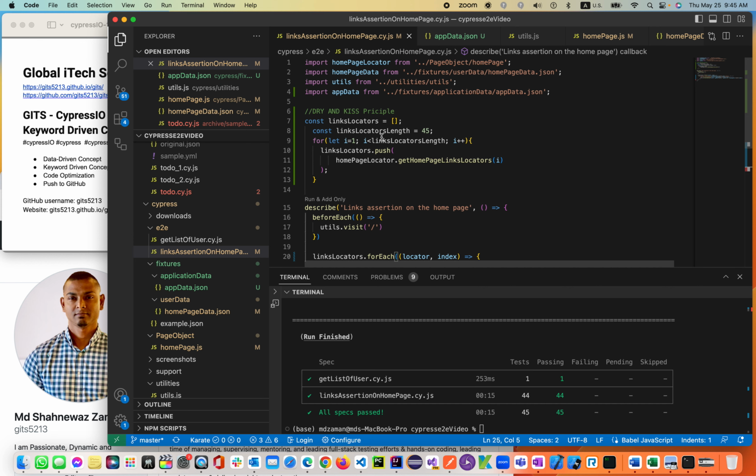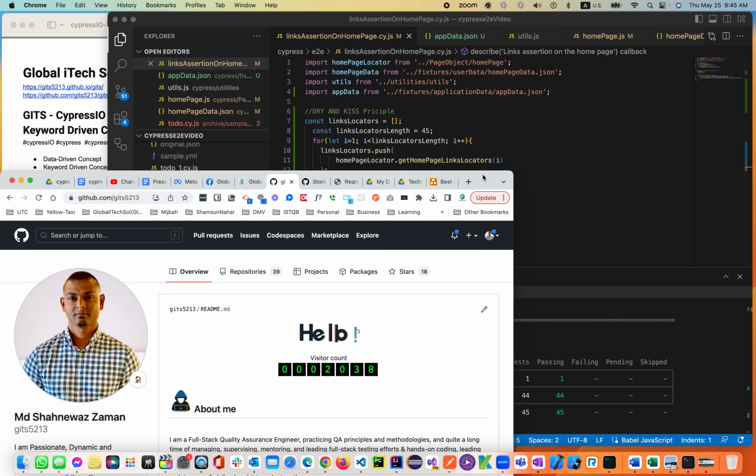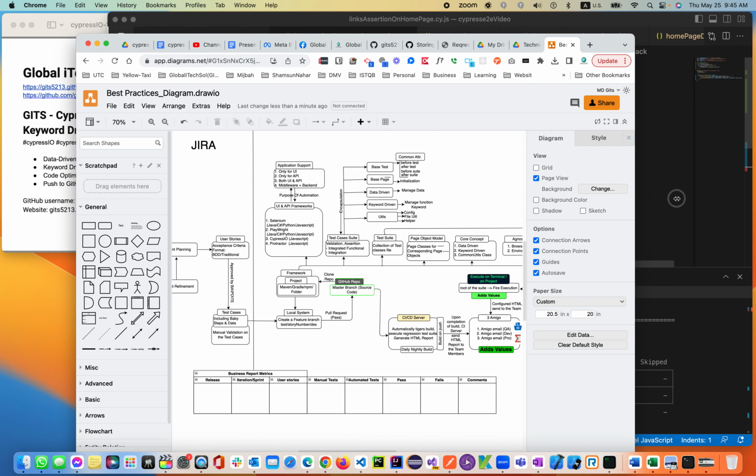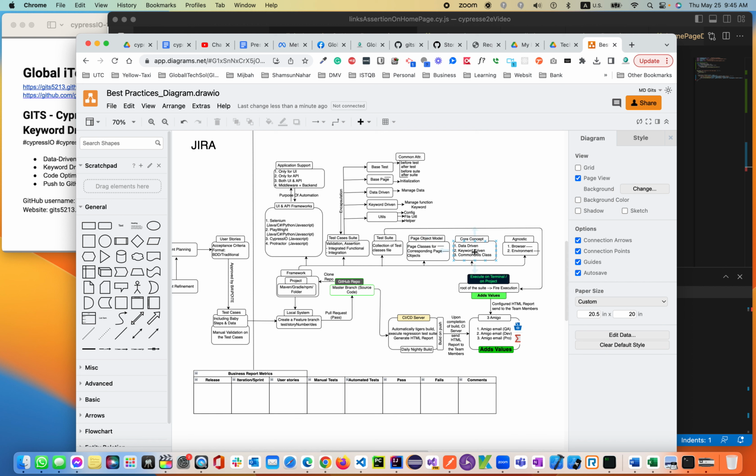So we are using DRY and KISS principles. Now if I go back to our architecture, we are in the page object model, core concept data driven, keyword driven, common utils, and also we are using an agnostic browser environment, right? We'll see in the next lecture how we make it agnostic of the environment and the browsers.